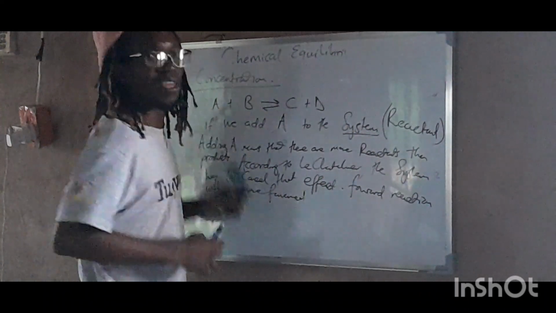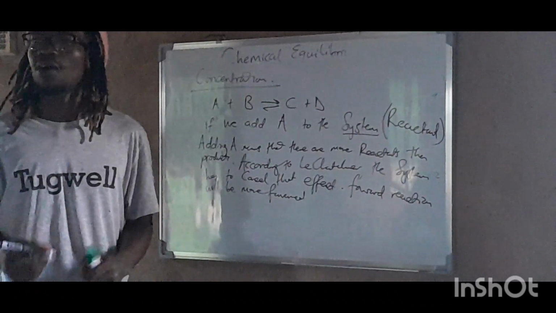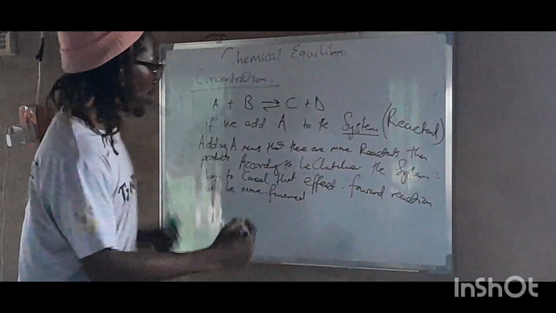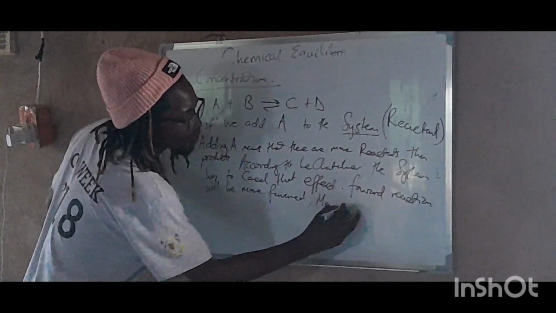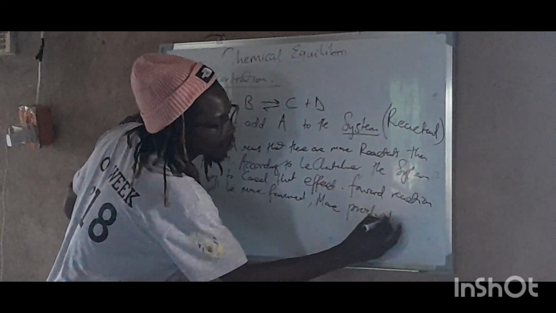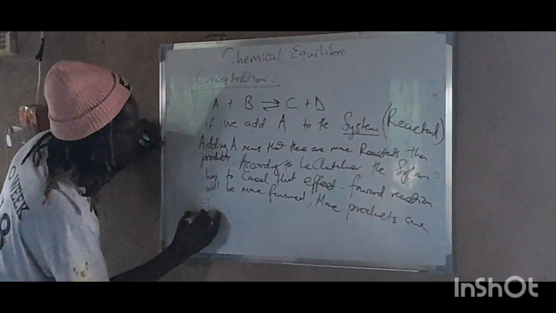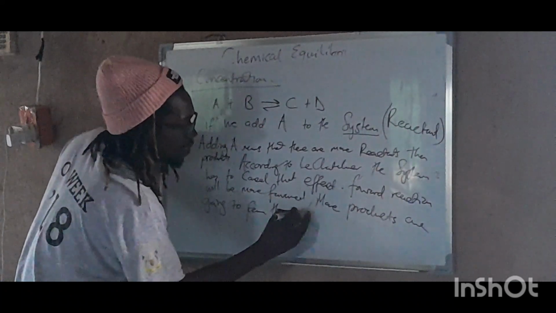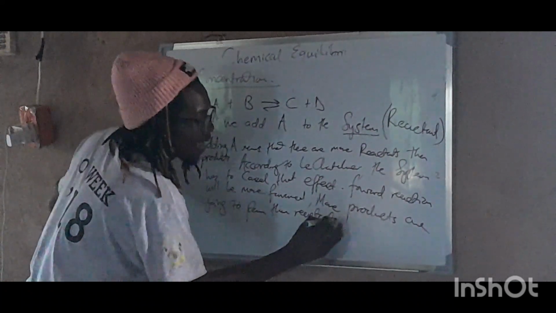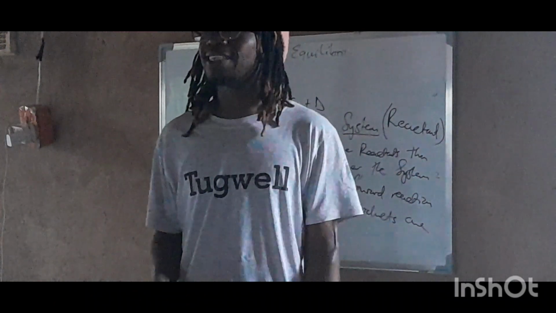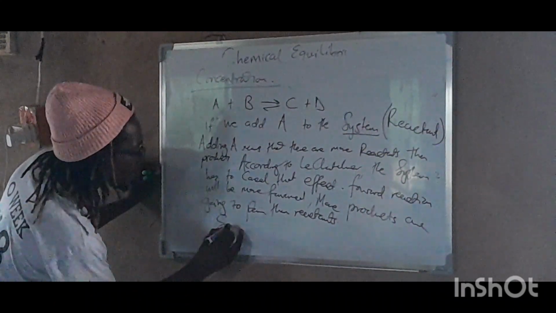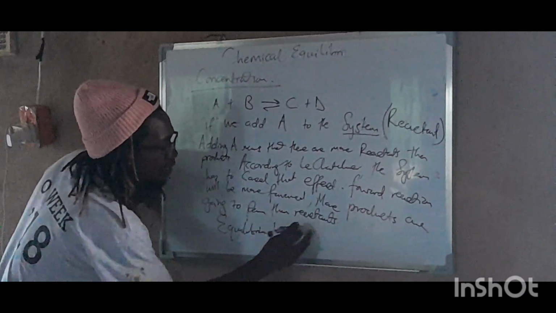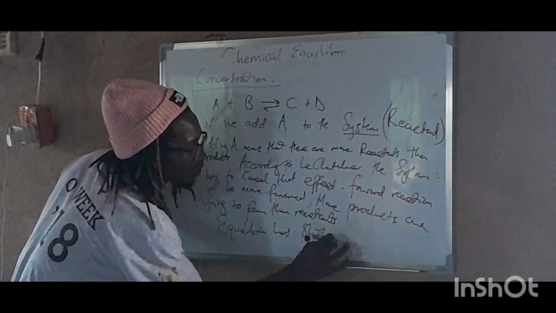So if the forward reaction will be more favored, what will happen now? More product will form than reactant, right? So it means that more products are going to form than reactants, it means that our equilibrium shifted right.